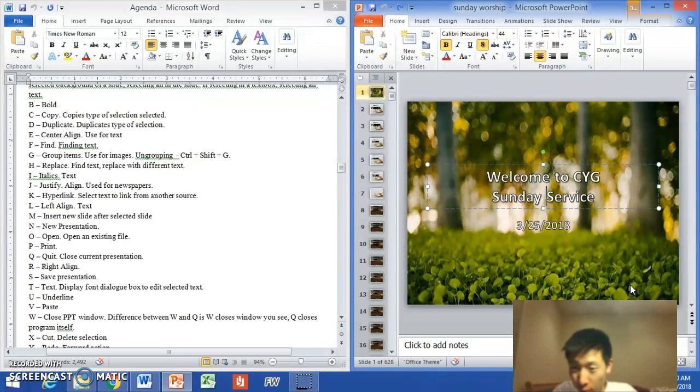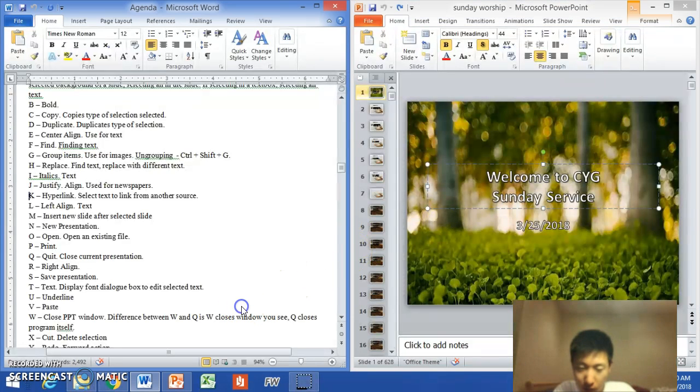So if I were to delete whatever is forward of the cursor, then I would press Control Delete. There we go. So on my computer right now, I see the word for backspace, which is deleting whatever word is previous of the cursor, but the button that I see here on my computer, delete, deletes whatever is in front of the cursor. So Control Delete or Control Backspace, just knowing what to delete, which text in front or back.